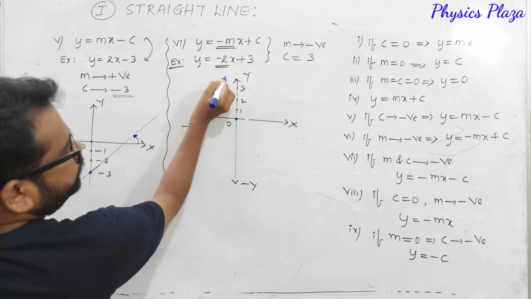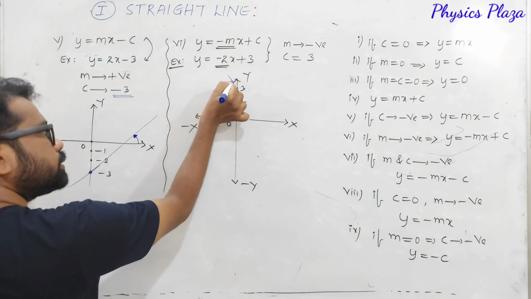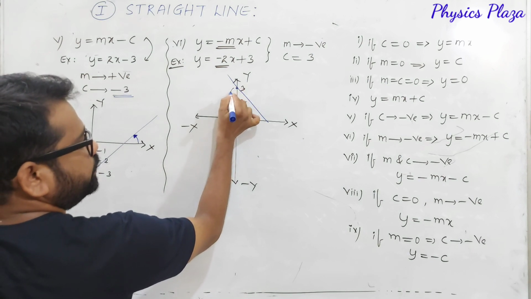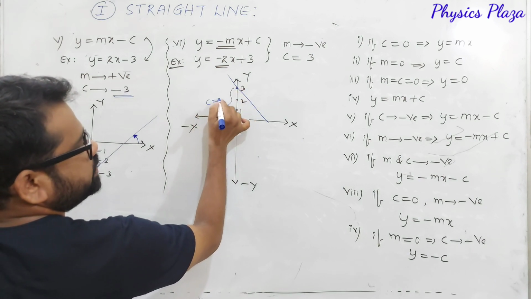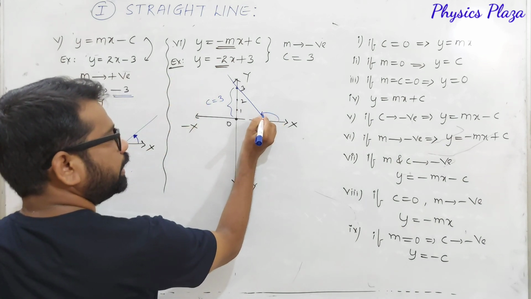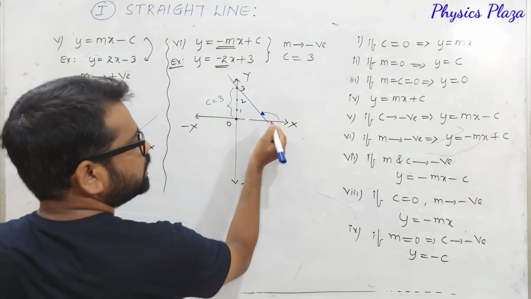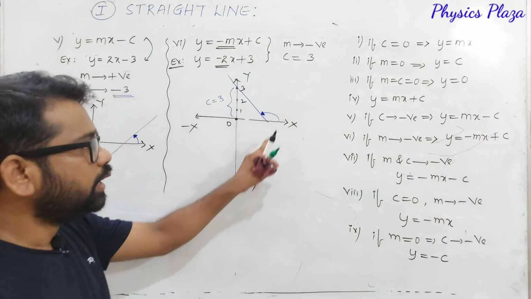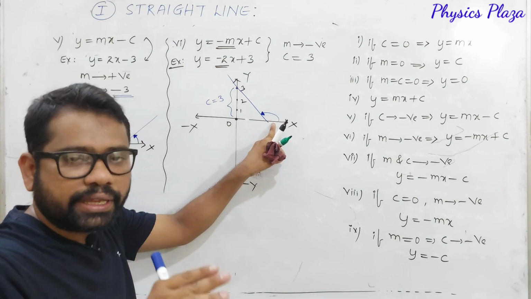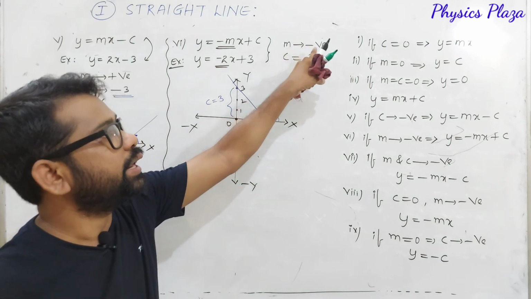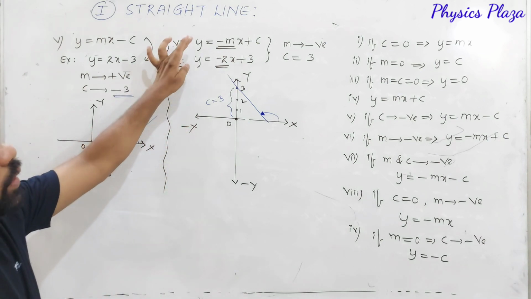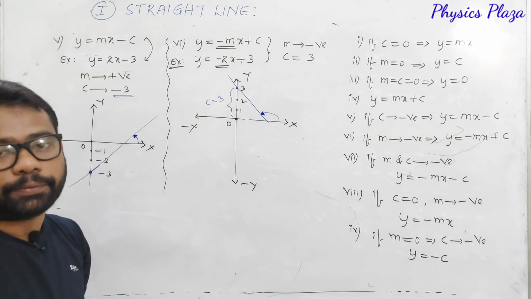Then look at how it cuts. The graph is going to be like this. So it is 3, this is the y-intercept here. And this is going to be the angle. No doubt about it, it is an obtuse angle, greater than 90 degrees and less than 180 degrees, so the slope is going to be negative. This is how we will get a graph for y is equal to minus mx plus c.